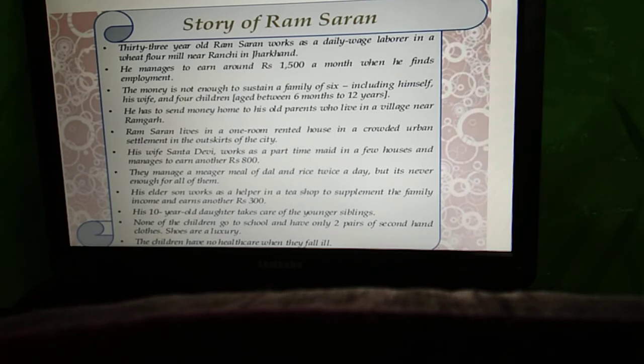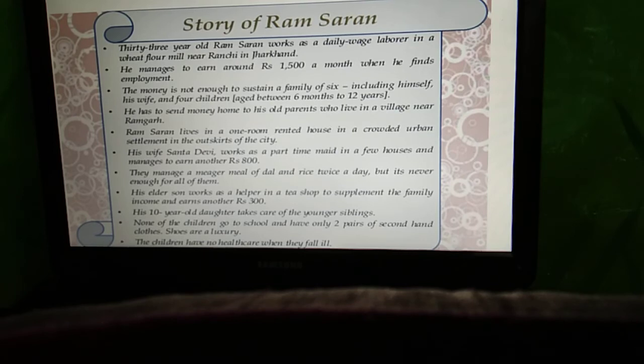And his wife Santa Devi also works as a maid, and she earns rupees 800 per month. So it is very difficult for Ram Saran to fulfill their basic needs. His elder son works as a helper in a tea shop and earns only rupees 300 per month. His 10 year old daughter also takes care of her younger brothers and sisters. So this is the basic history of Ram Saran.